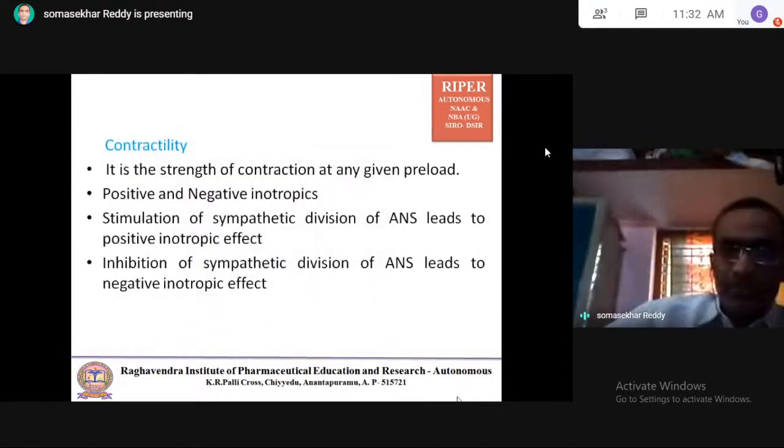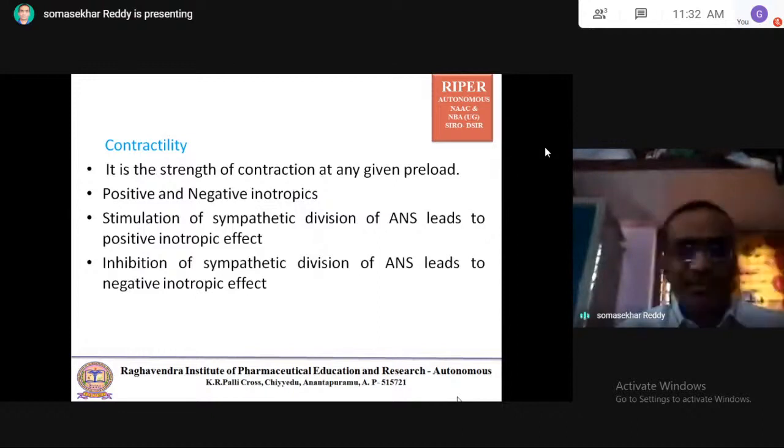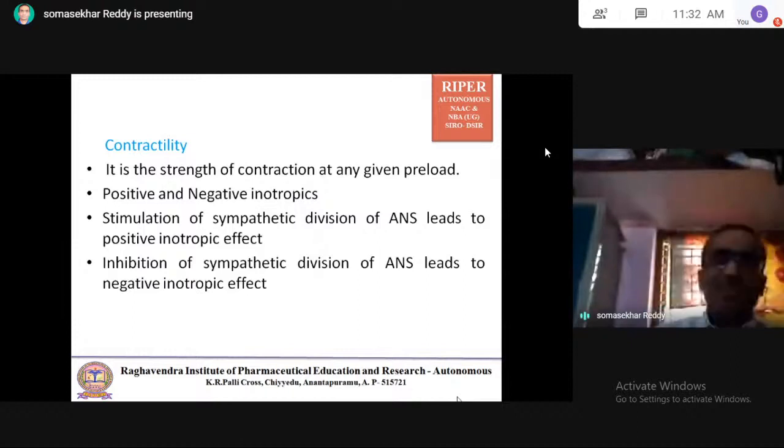After stretching, there is a division of the autonomic nervous system that leads to positive inotropic effect, meaning the force of contraction of the heart. Force of contraction of the heart is called inotrope. Positive means increased force of contraction of the heart. Decreased force of contraction of the heart muscle is negative.